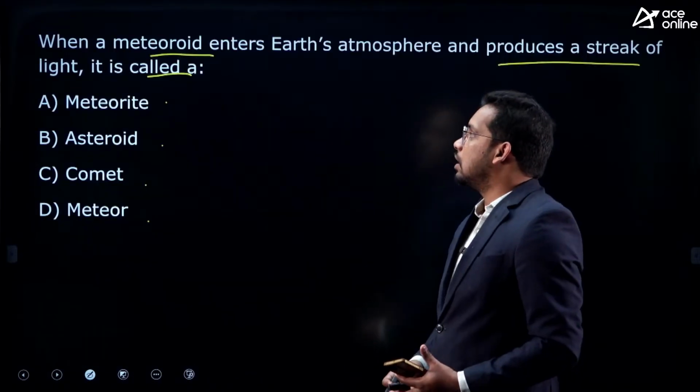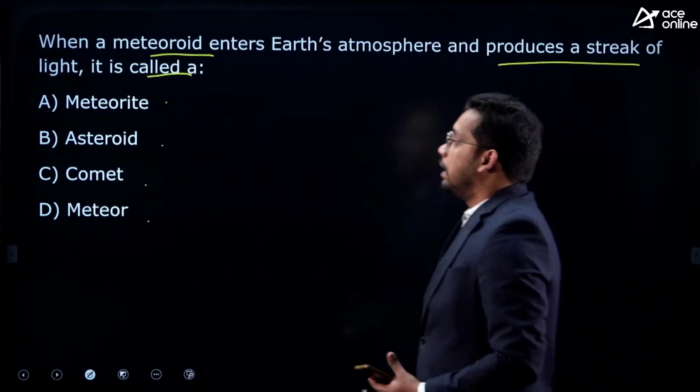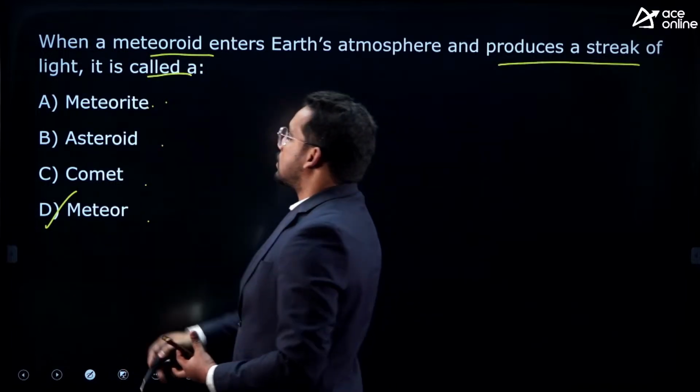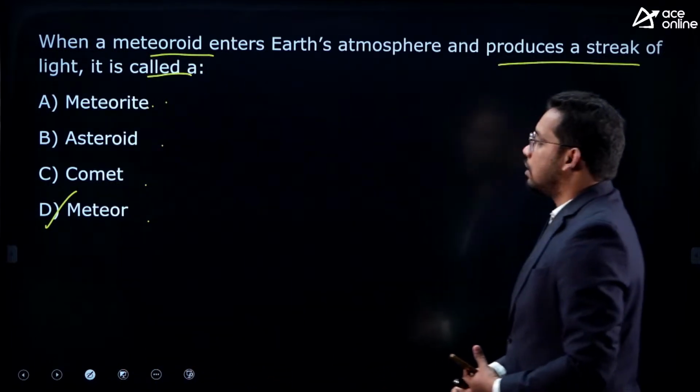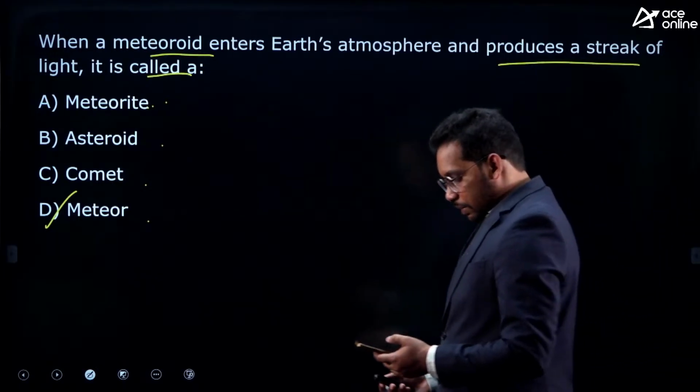So the question is asking, when a meteoroid enters the Earth's atmosphere and produces a streak of light, it is called what? Meteorite, a meteor. When it enters, right, then only we can say it is a meteor. Fine. So the answer is D. Correct, Prakash, very good.